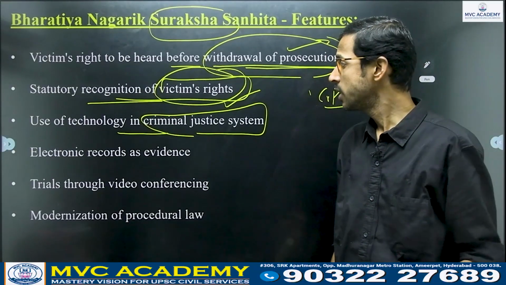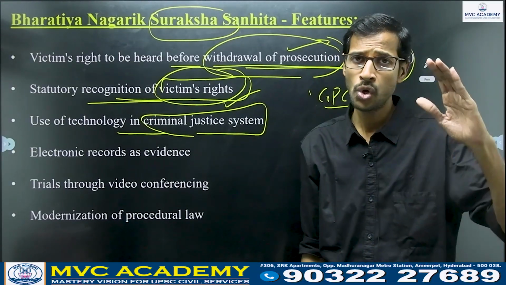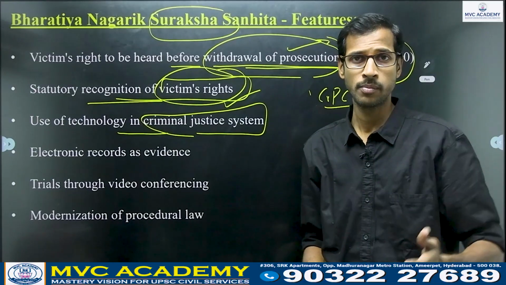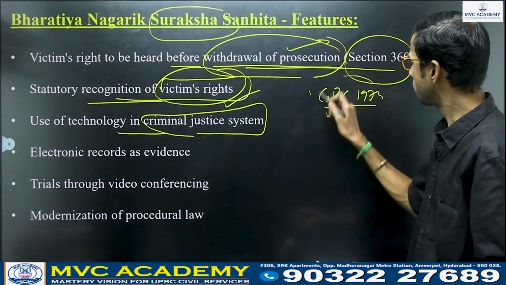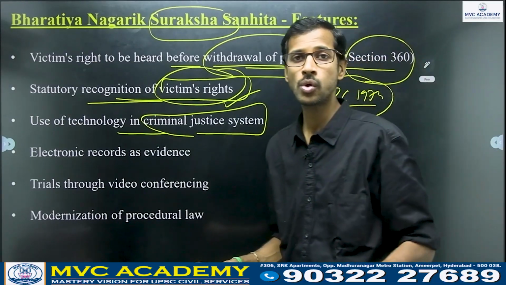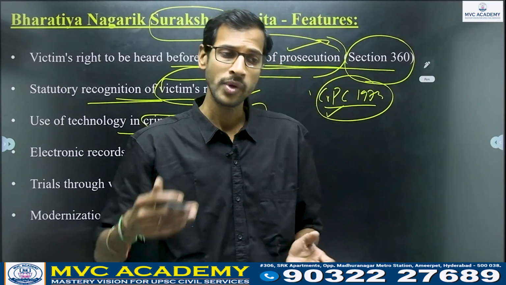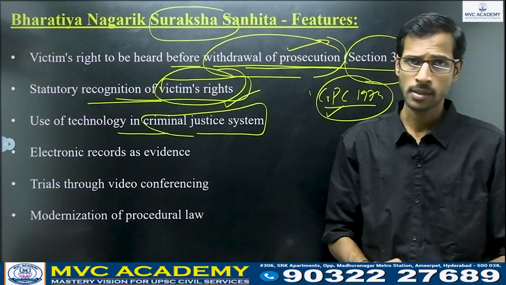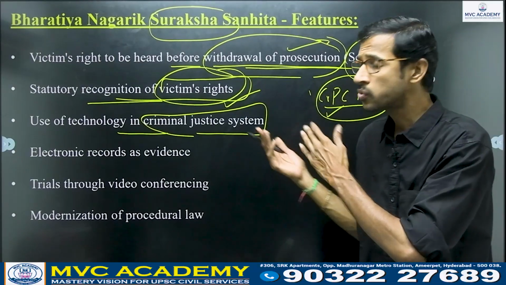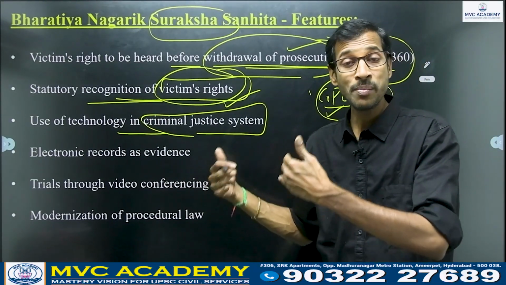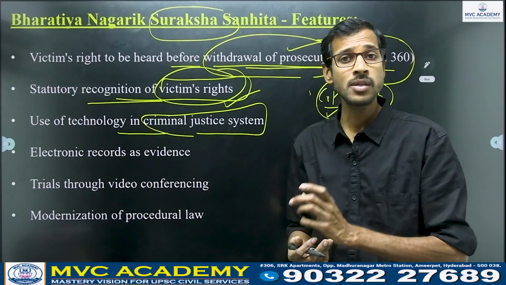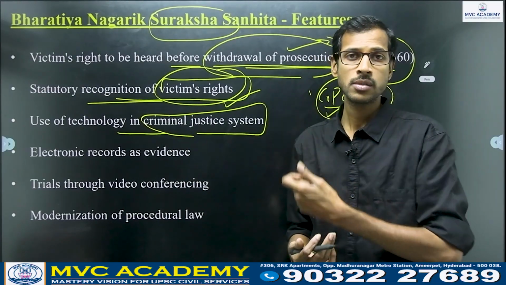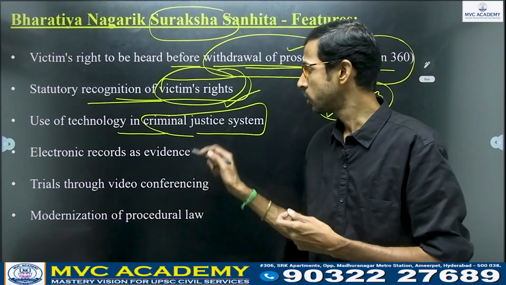Other than that, use of technology in the criminal justice system is also very important. We had not used it previously, right? Because it was old, the Criminal Procedure Code 1973 was old. Even though it was old, we have been using it continuously even till 2023, right? So based on these provisions only, how did we manage these types of technology issues or cyber threats, etc.? That is the main question here.